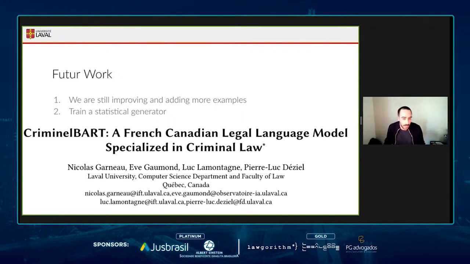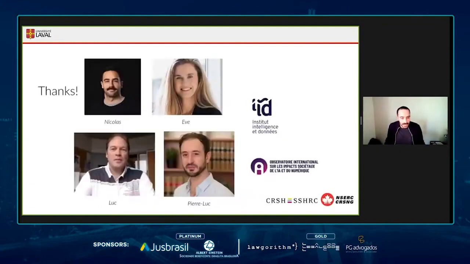So just to finish off, we are still improving this data set by adding a few more examples. And now we are actively working on training a statistical generator on this data set. And I would like to thank everybody for listening, and I'm happy to take questions.